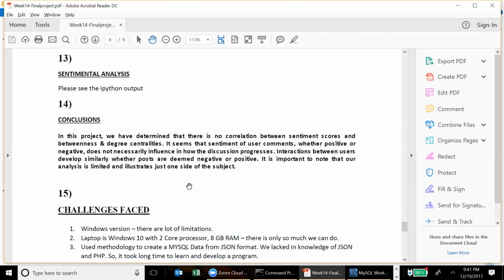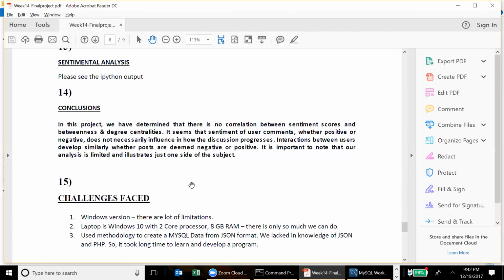In this project, we have determined that there is no correlation between sentiment scores, meaning that when people comment from one person to another person, there can be no relationship. There is no betweenness. There is no degree of centrality. So that is what we are commenting.